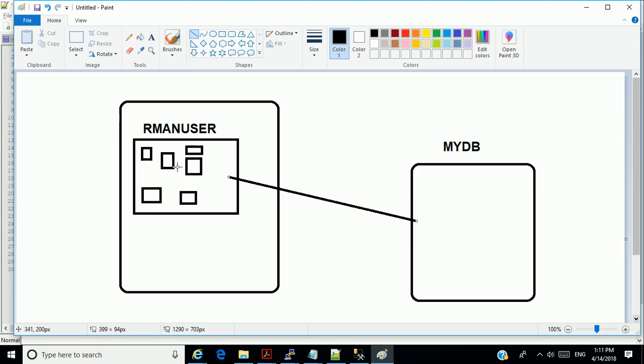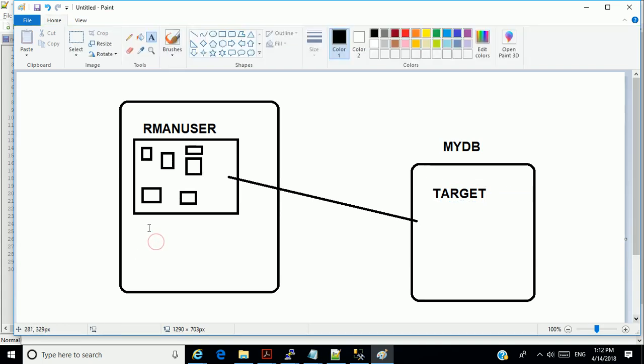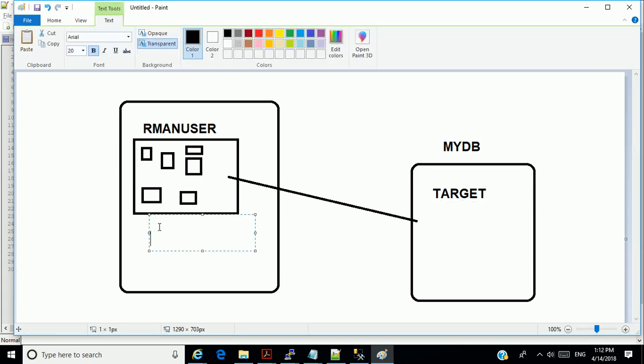And after that is done, I can now launch backups. My database will now become my target, and the RMAN catalog is now going to become the catalog.